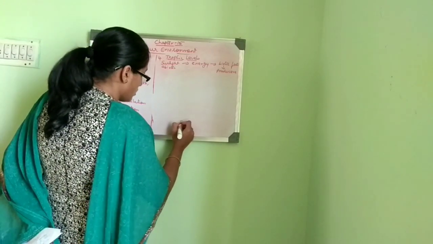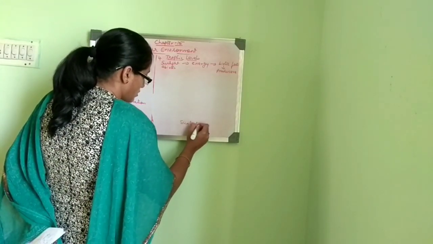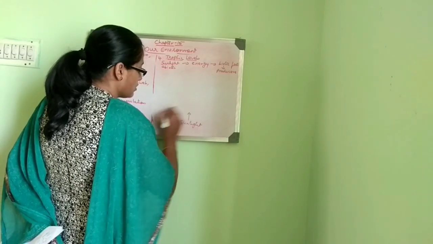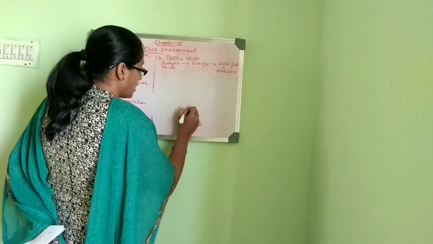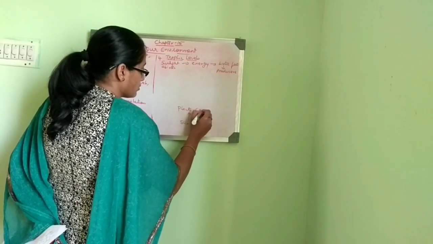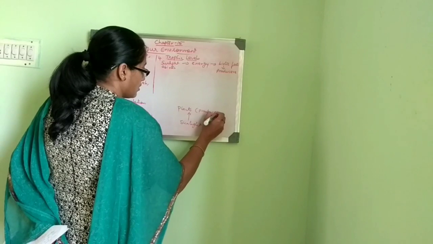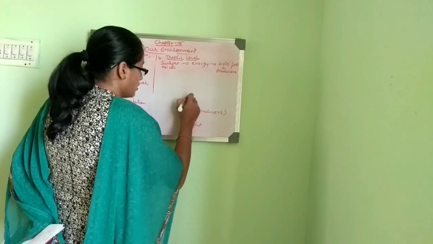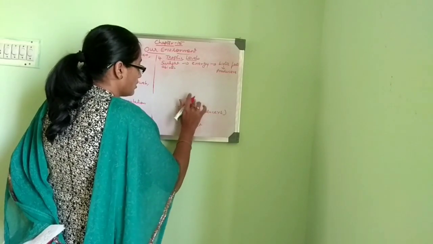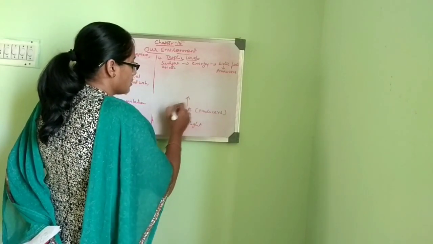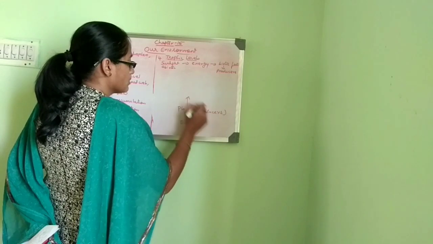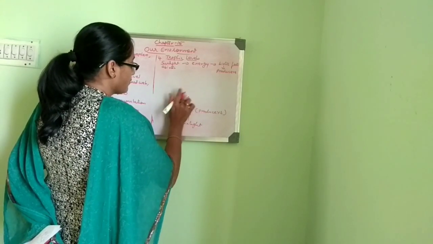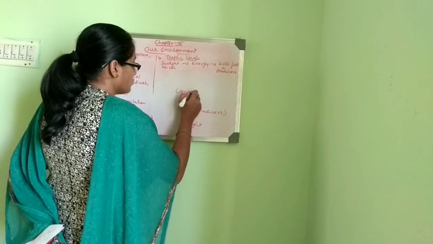So we can say sunlight is obtained by the plants, which are also known as producers, and this is interdependent. These plants or producers are eaten by the consumers.